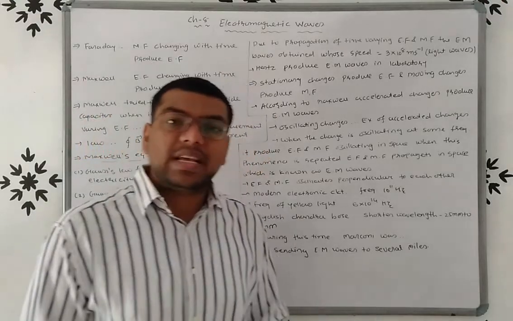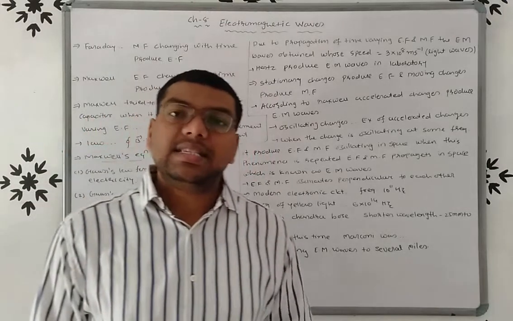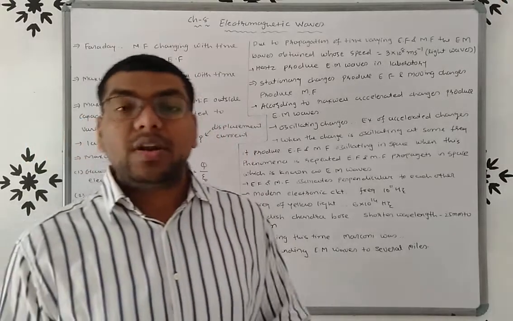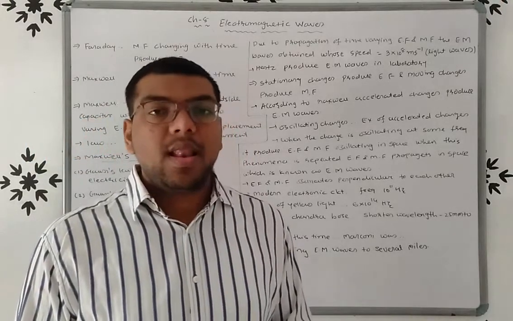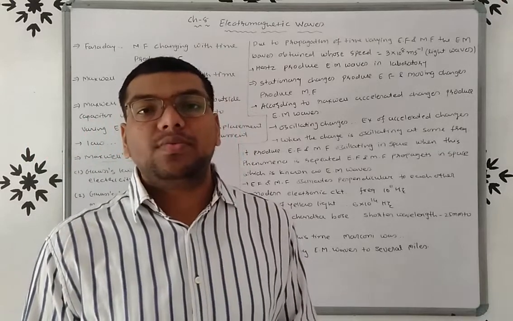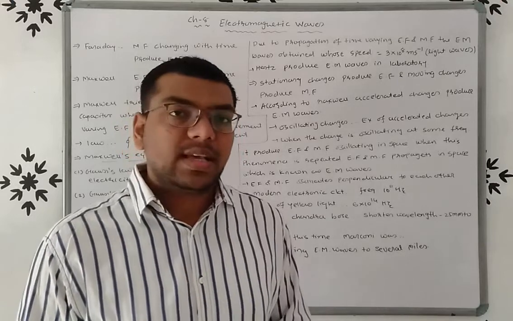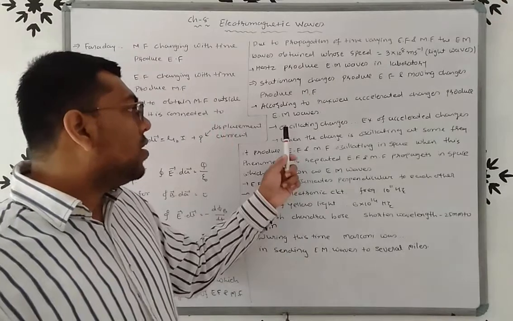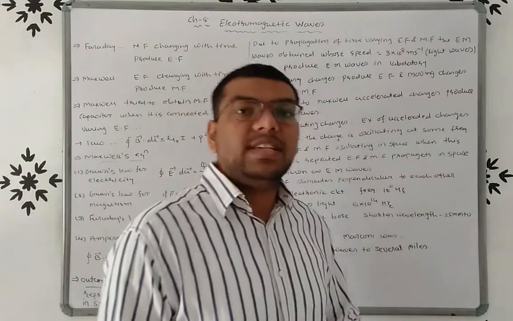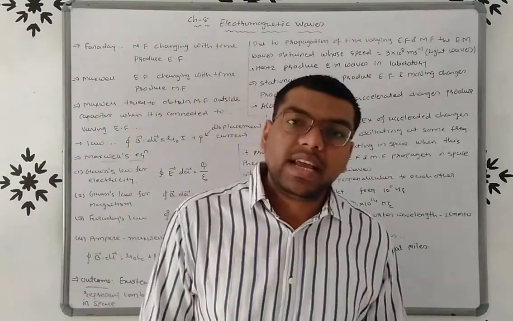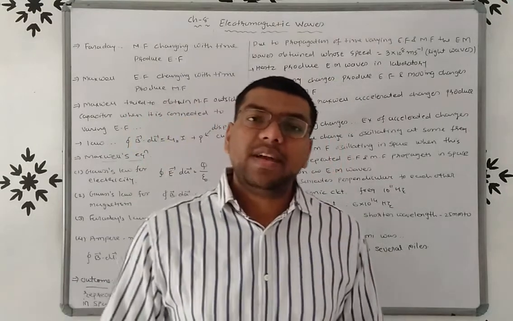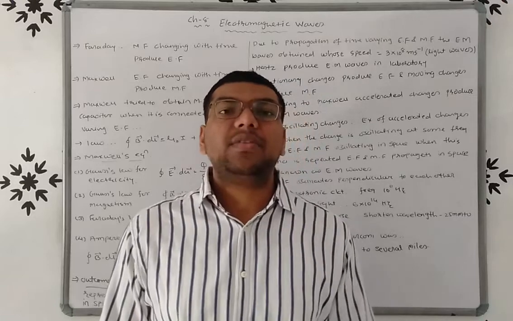So according to Maxwell, the accelerated charges are the source of the EM waves, right? So the example of accelerated charge is oscillating charges. So when we say a charge is oscillating, then it will produce the electric and magnetic field which is oscillating at a particular frequency.